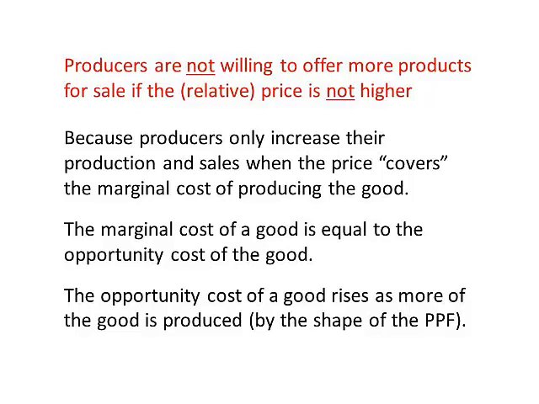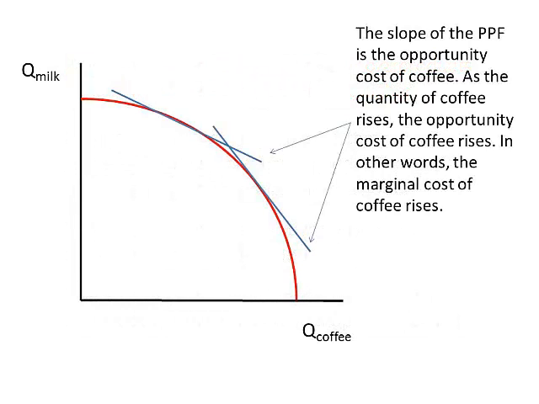And the opportunity cost of a good rises as more of the good is produced, and this is due to the shape of the production possibilities frontier. Actually, this is the key point. Remember that in general, the PPF is concave. That is, the slope of the PPF becomes steeper and steeper as we produce more of the good on the horizontal axis.